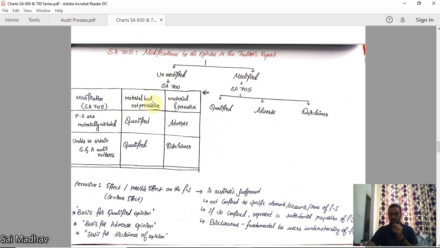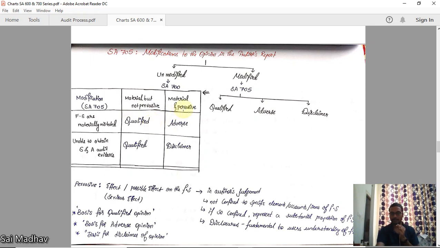See, for a company with 10 crores turnover, 10 lakhs is material but not pervasive. It is of course material, but it is not having any serious effect on the company as a whole. Okay, then you will go for a qualified opinion.